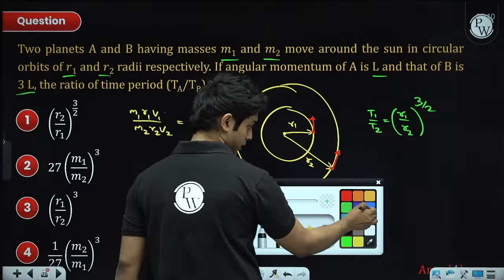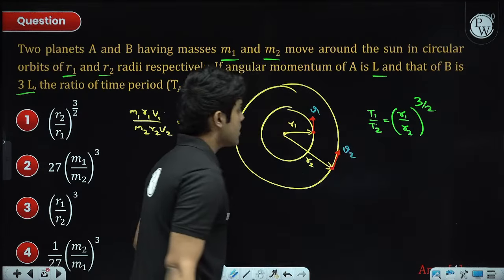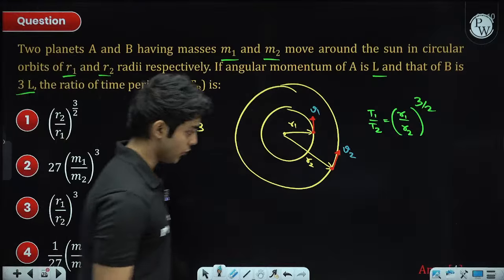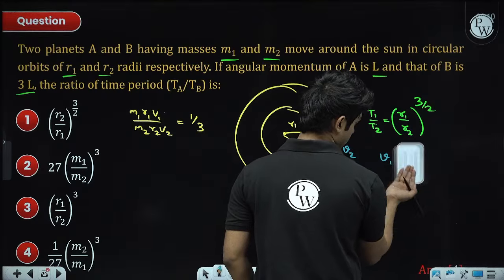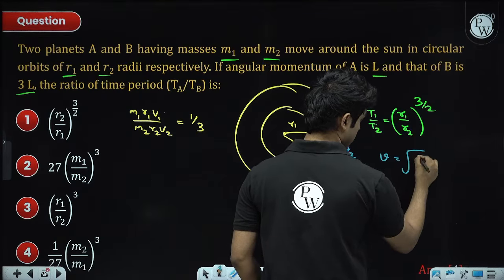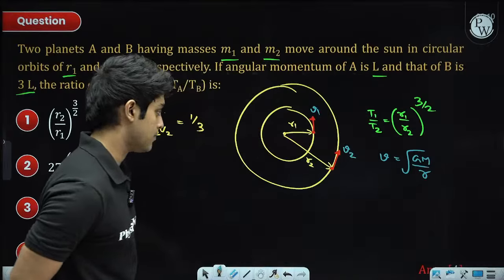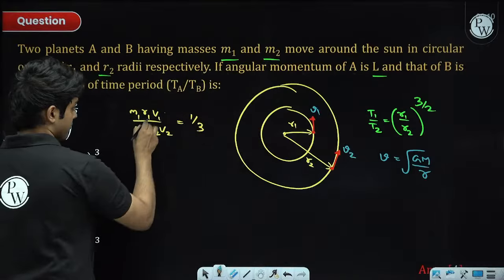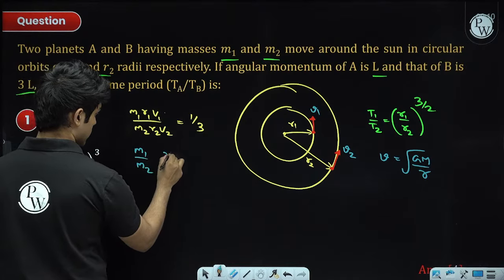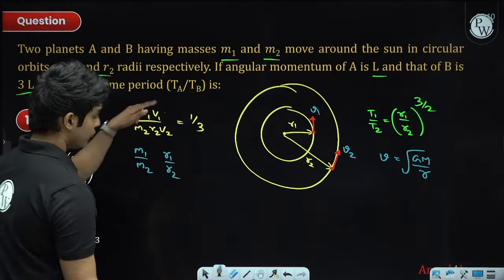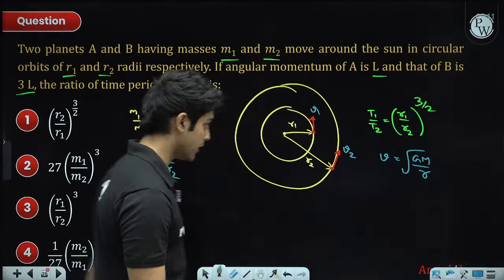Now what about the velocity ratio? This is V1, this is V2. The orbital velocity has a formula, as derived in class: the square root of GM divided by r, where M is the mass of the sun. So v1 by v2 will be the square root of r2 by r1.